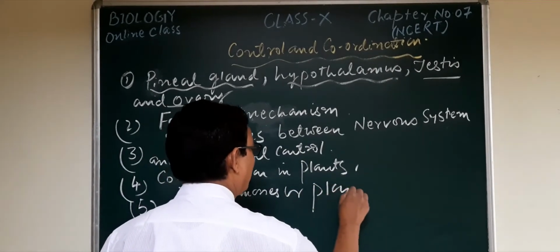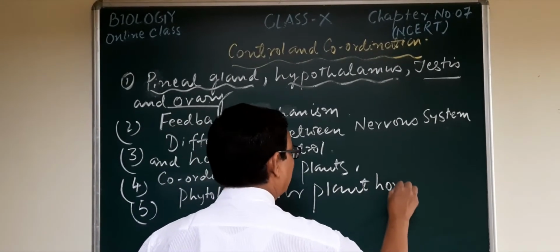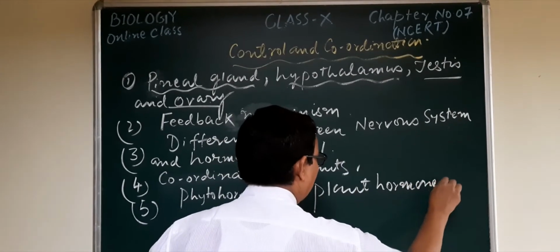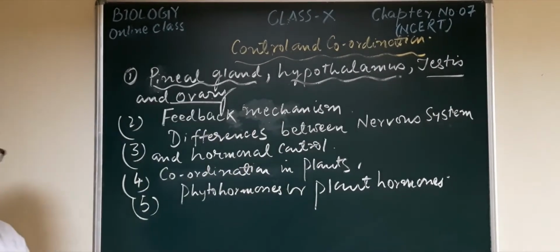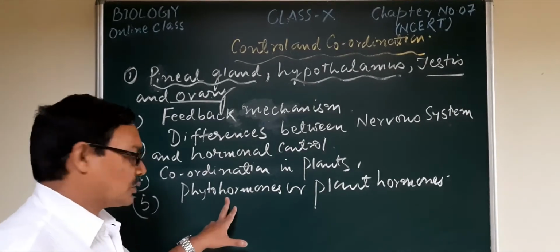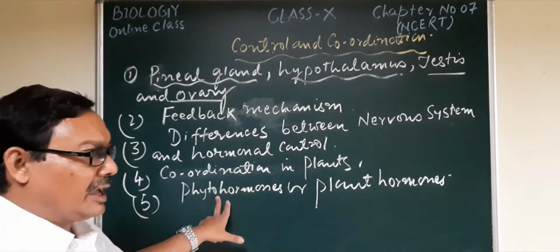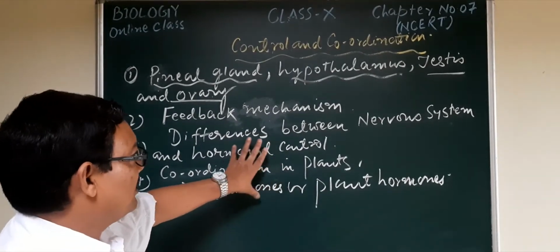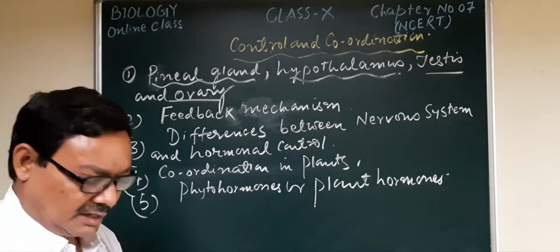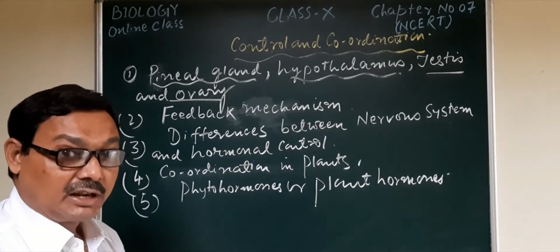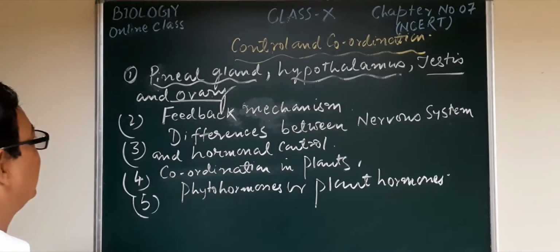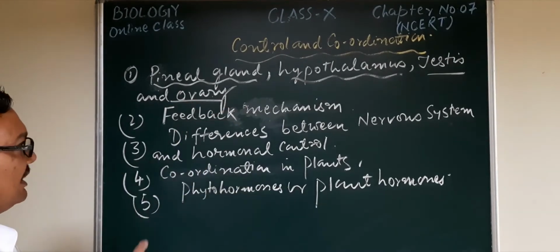The important plant hormones are number 1 auxin, number 2 gibberellin, number 3 cytokinins, and abscisic acid. All these will be discussed today, and now we have to start from the pineal gland.